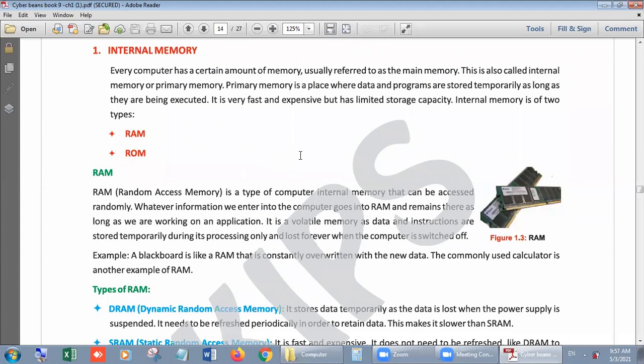Internal memory. In internal memory, we have two parts of it. Number one, RAM, and second is ROM. What is RAM? Random access memory. I told you that as you use your study table to open your books and do your work, in the same way in computers we have a RAM device which is always inserted in the motherboard of the computer. I showed you that also, right? So in a computer, RAM is a memory, but it is a volatile memory. Means it is not permanent, it is temporary.